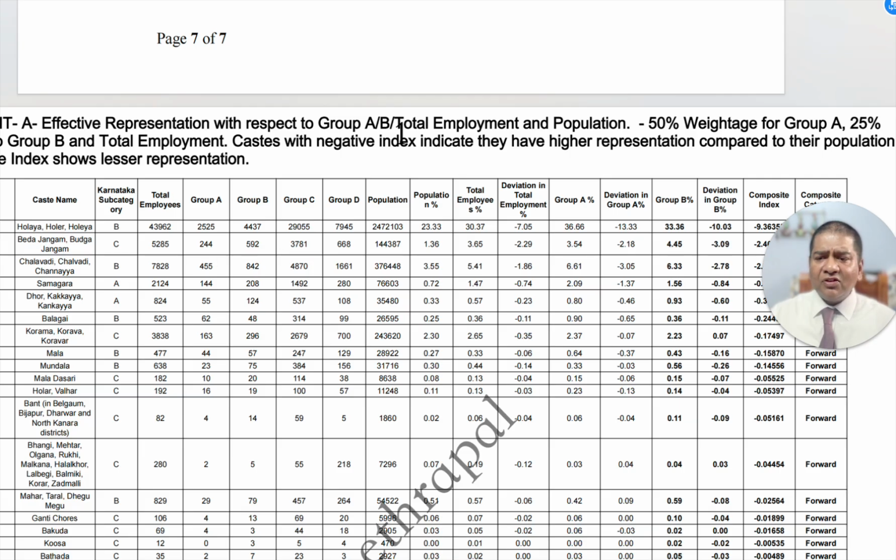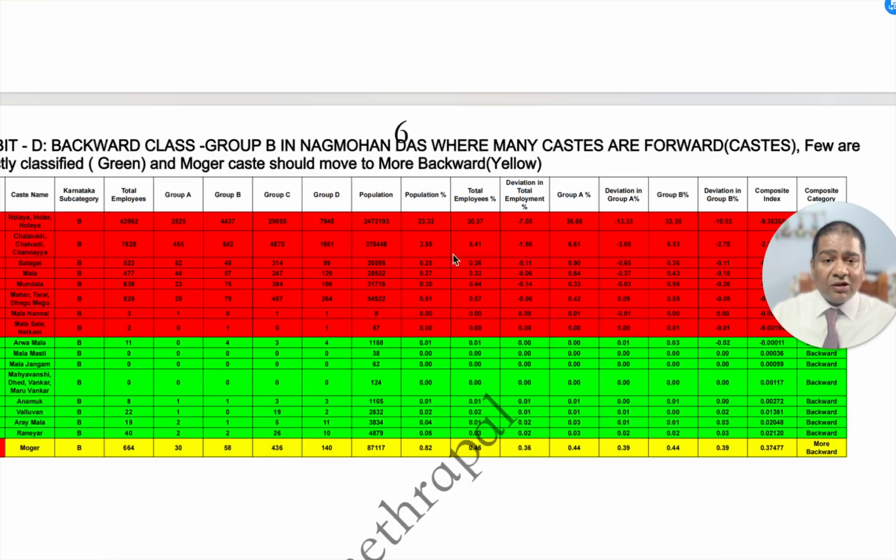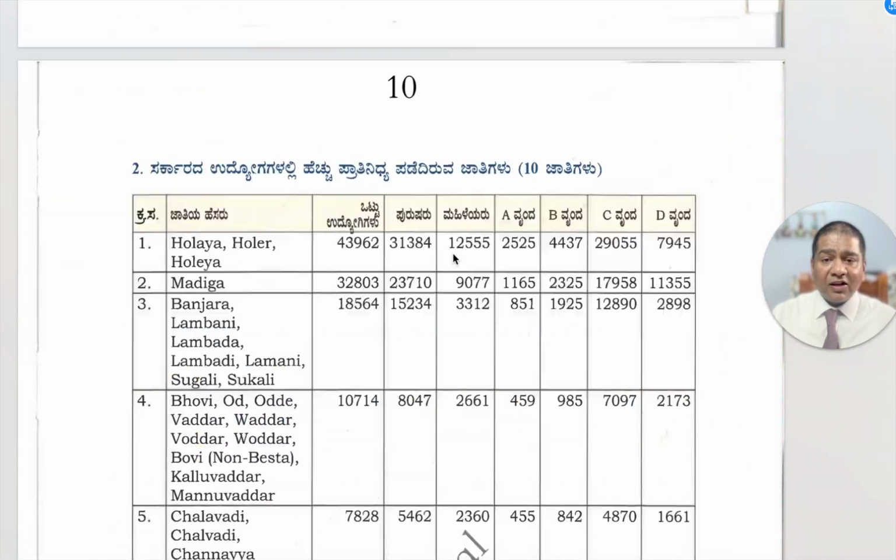So you can see this here. This is exhibit A, which gives you all the details of effective representation of group A, group B of various castes at the population percentages. You can see group A, group B, group C, group D, population. You may ask me where I got this data from. That is the first question you will raise. My friend, this is there in the Nag Mohan Das committee report itself. I will show you that I have taken this data exactly from here.